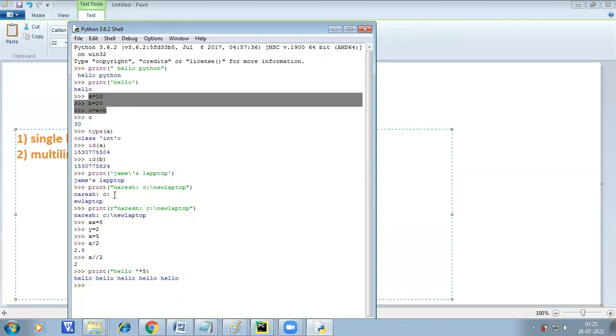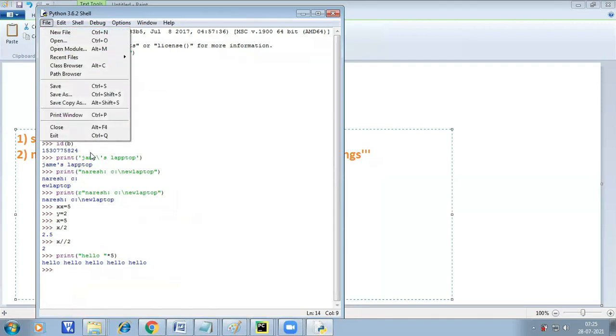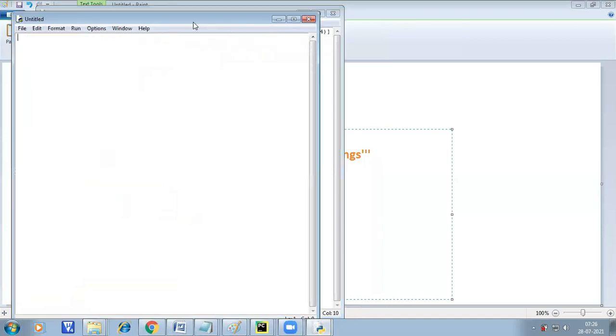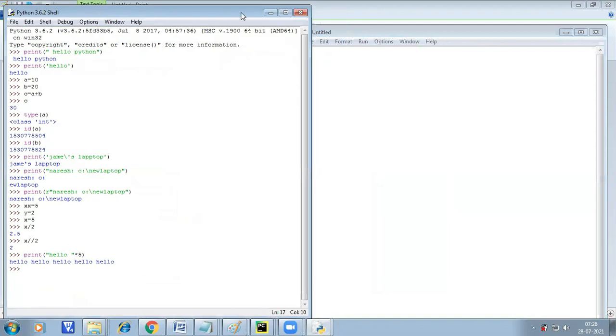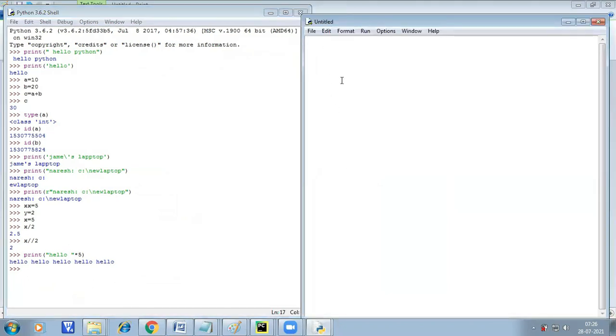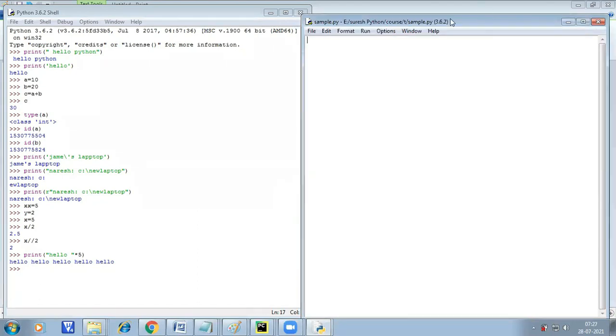First of all, what are the basic rules for Python programming? How to use input and how to use output formats. If you want to write the entire code, we need to go to the editor. Python itself provides one editor. This is the Python editor. This is the Python shell or interpreter. So here we can enter the logic and execute. We just save that file with the name sample.py.